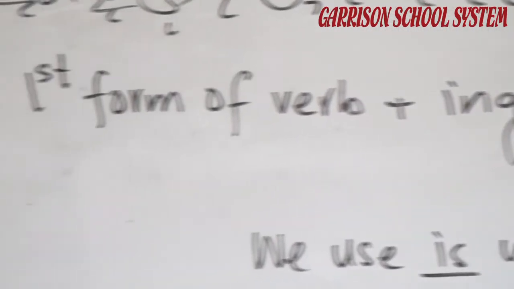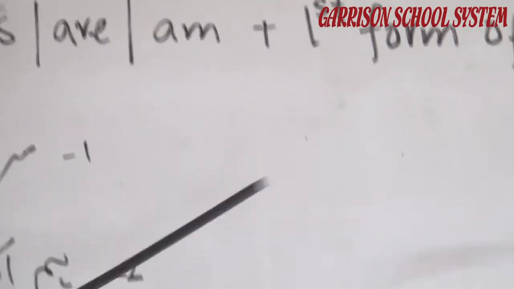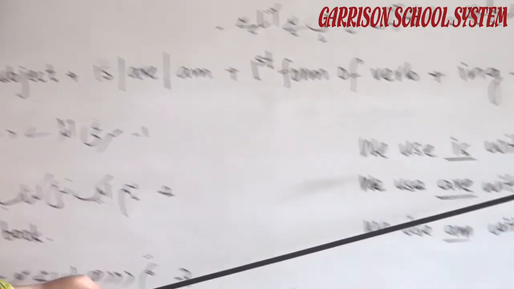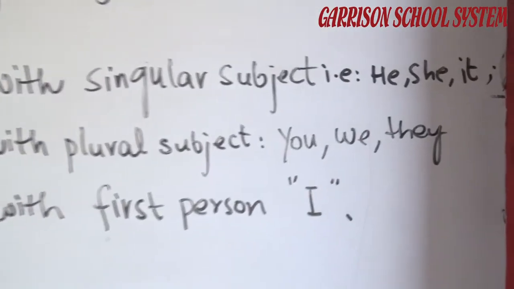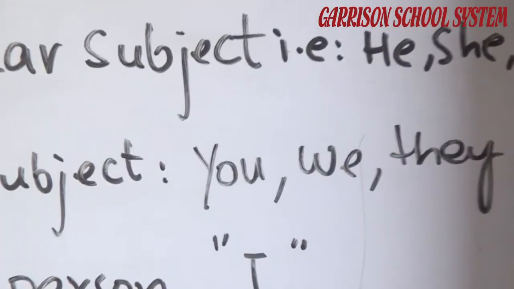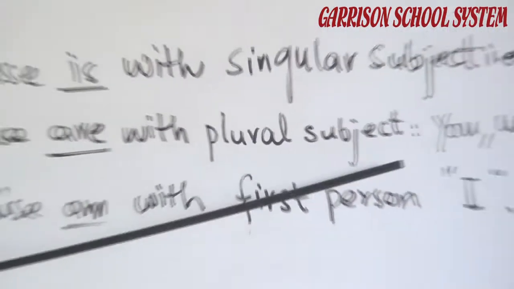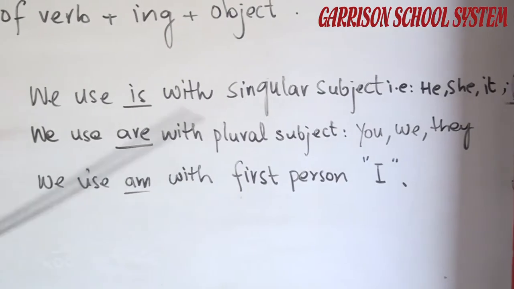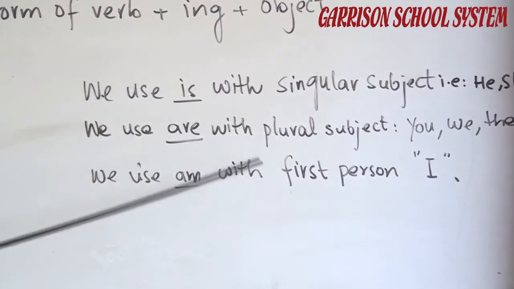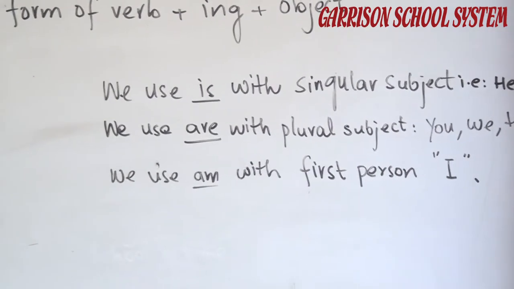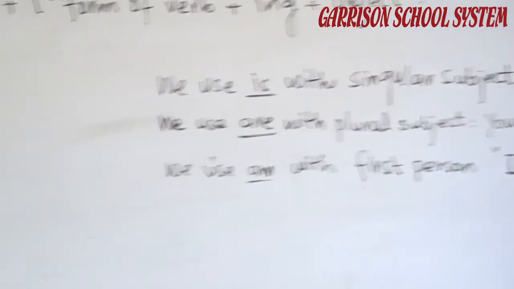Note down that we use is with a singular subject or singular noun, for example he, she, it, or the name of a person or thing. We use are with plural subjects, that is you, we, they, and we use am with first person, that is I, if you are talking about yourself. Now look at the examples given to you. The hen is laying eggs.